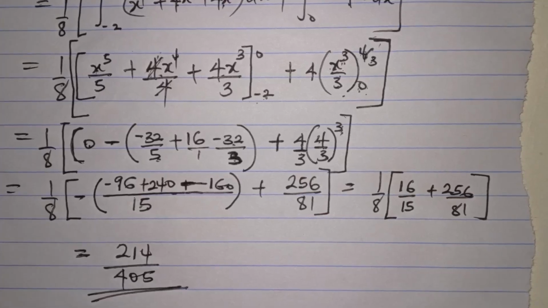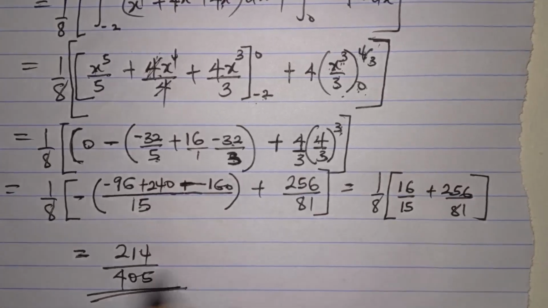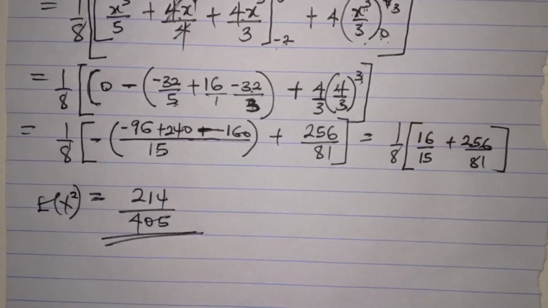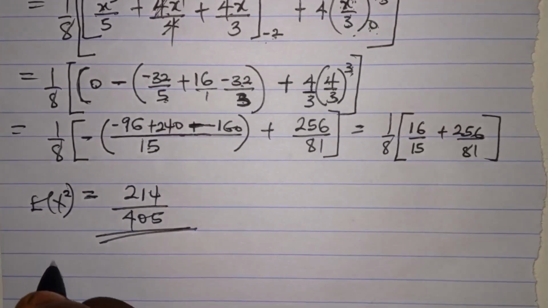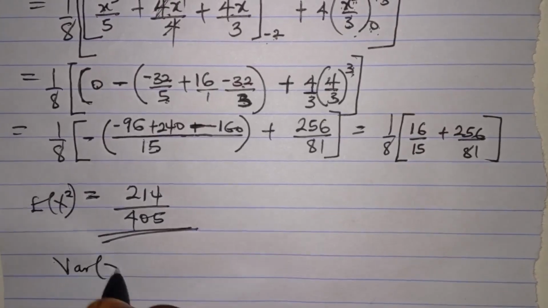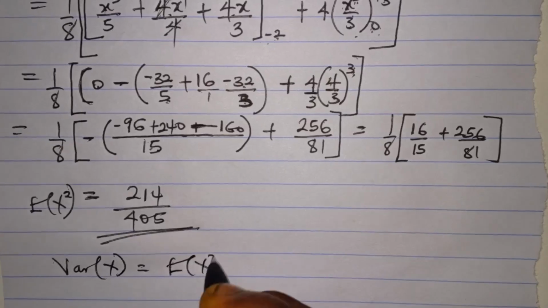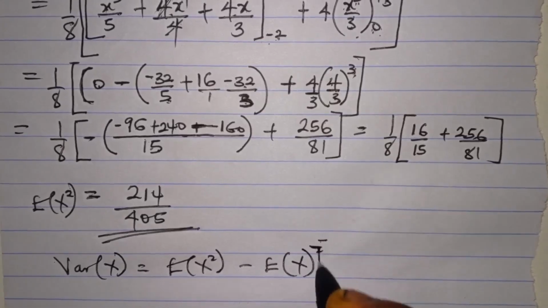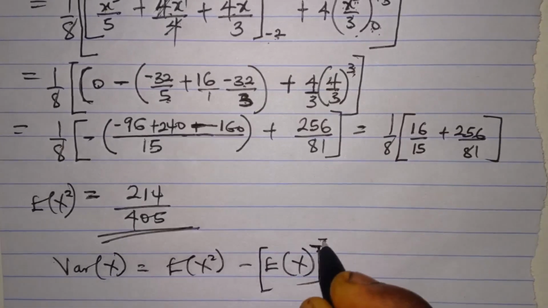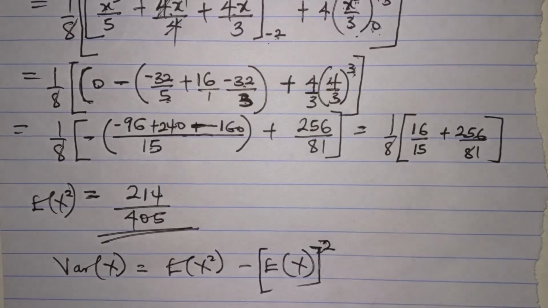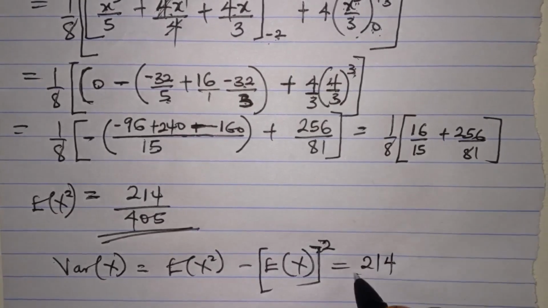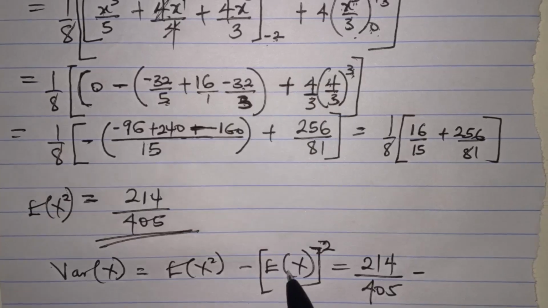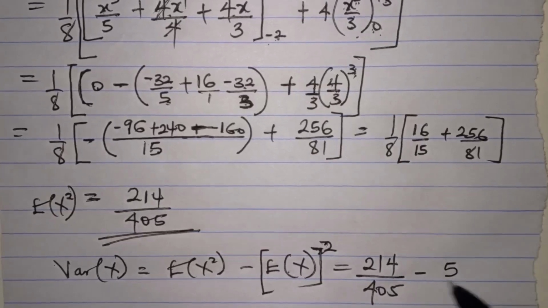So this is the expectation of x squared. So we can simply do the variance and the standard deviation. So variance of x is expectation of x squared minus the expectation of x all squared. This is already 214 divided by 405 minus the expectation of x, we got it as 5 over 18.